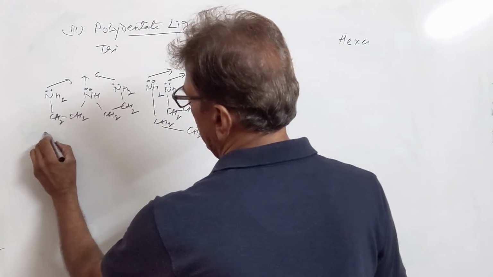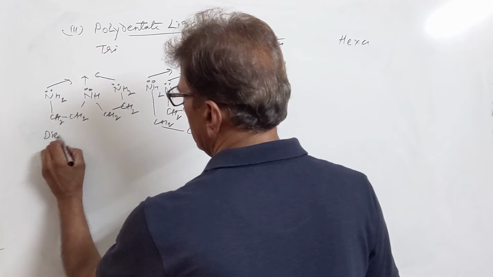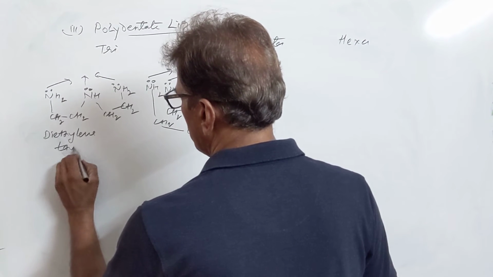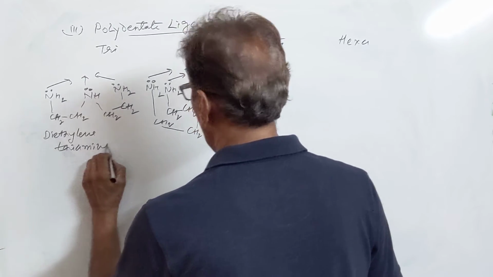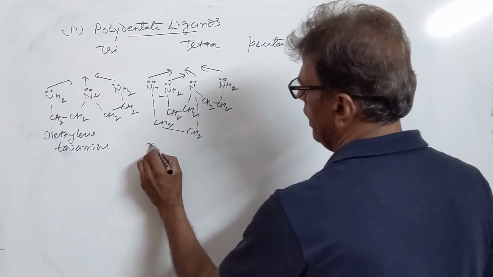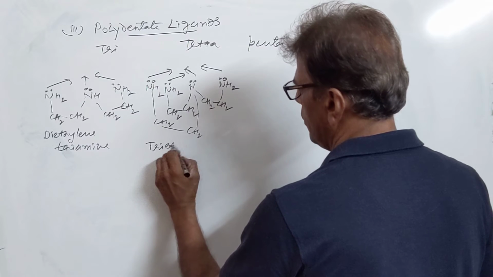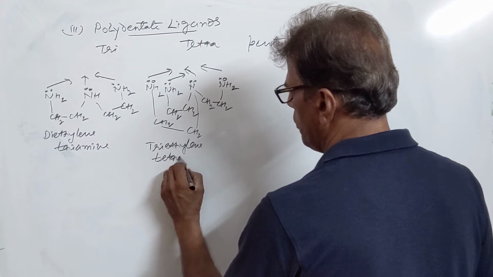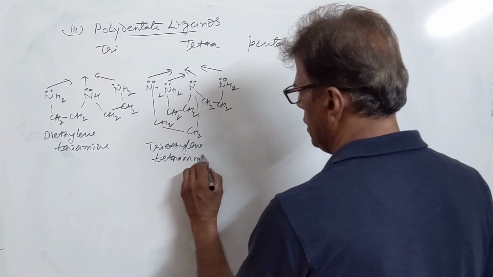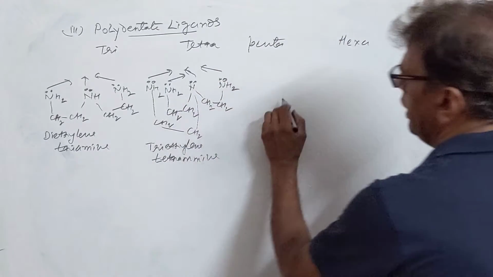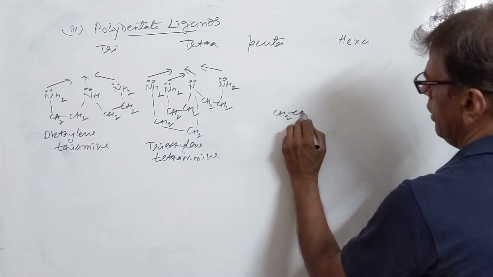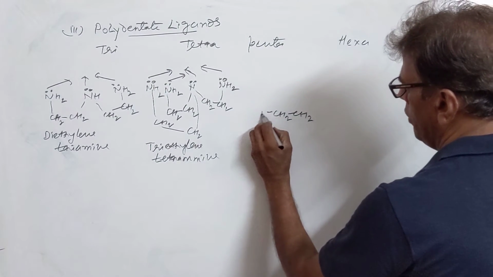Its name would be diethylene triamine. It is triethylene tetramine, four amino groups are present in it. Then pentamine, where we have ethylene diamine derivatives.